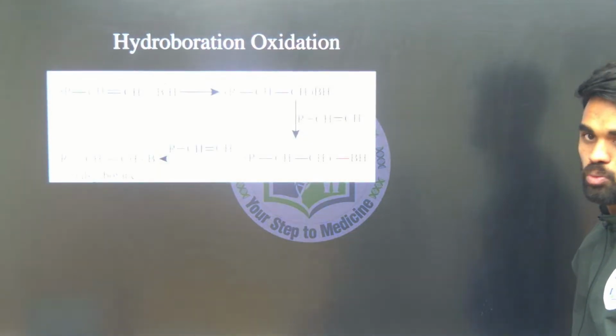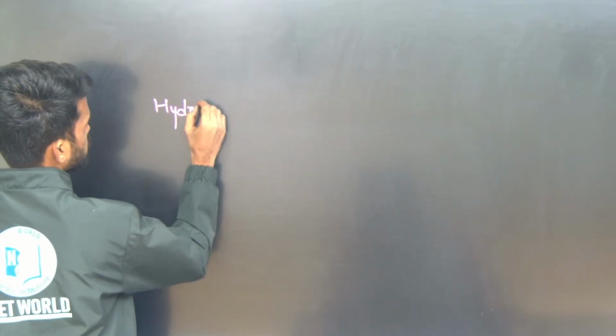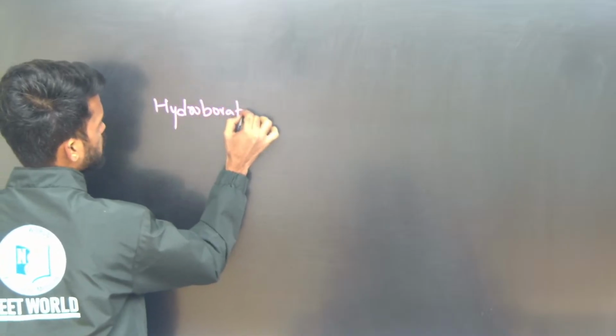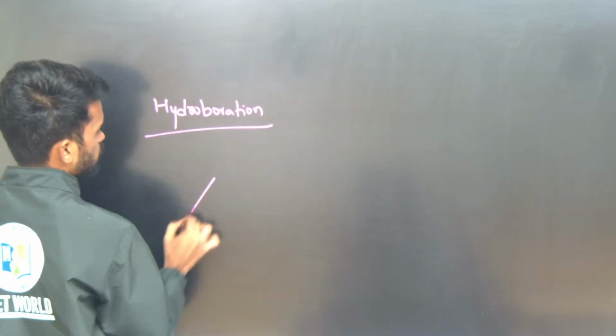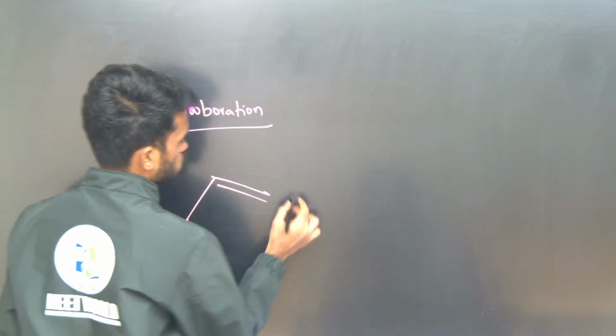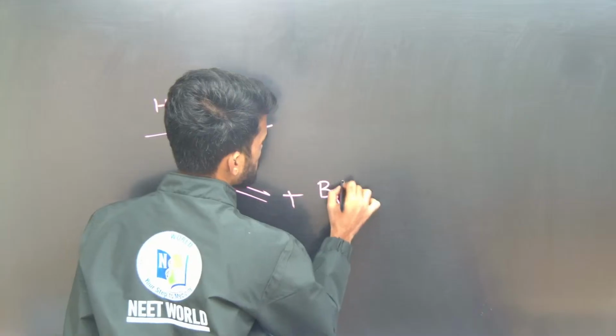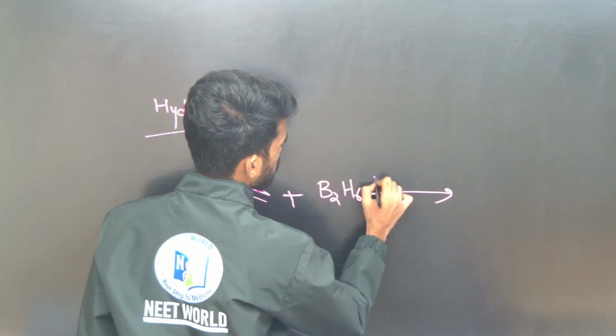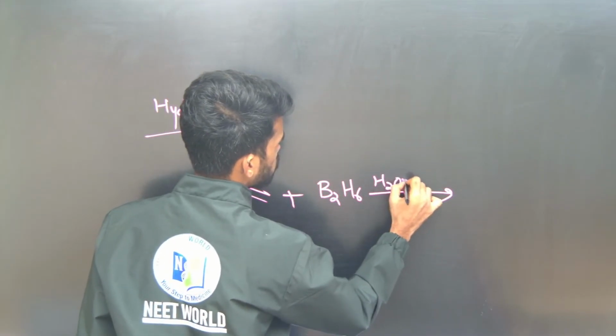Next one is hydroboration. So what do we mean by hydroboration here? I'll tell you one simple trick to remember this. If an unsymmetrical alkene is given, to this we need to add B2H6, then H2O2 in basic medium.